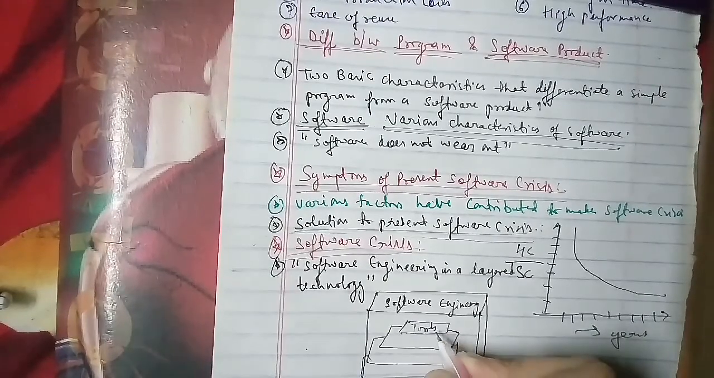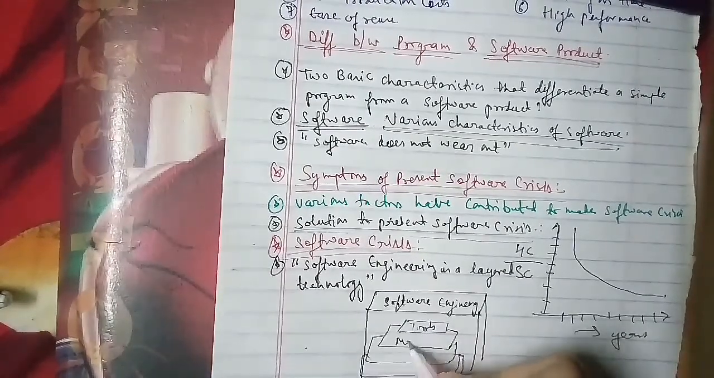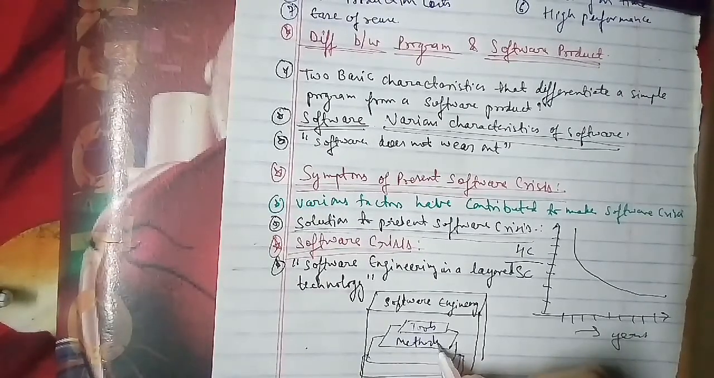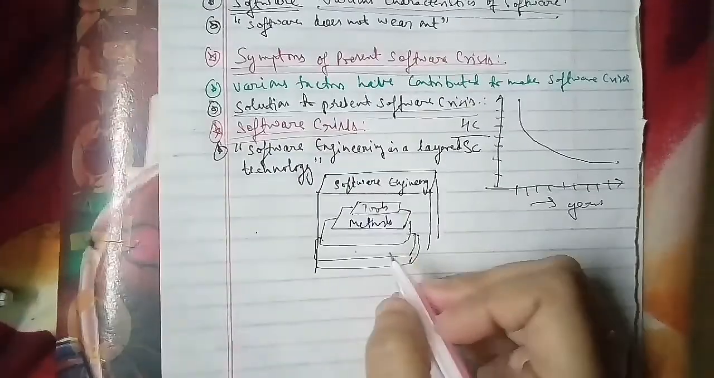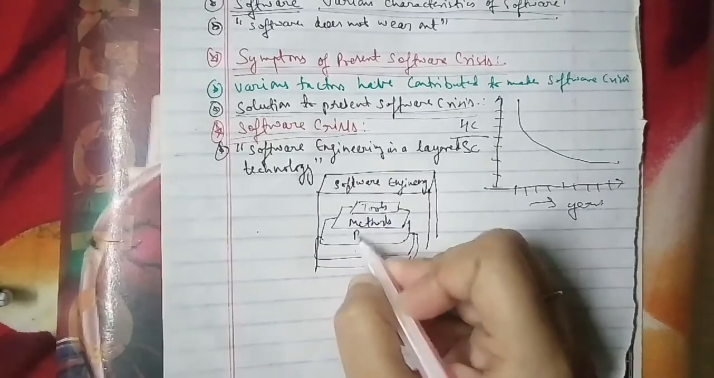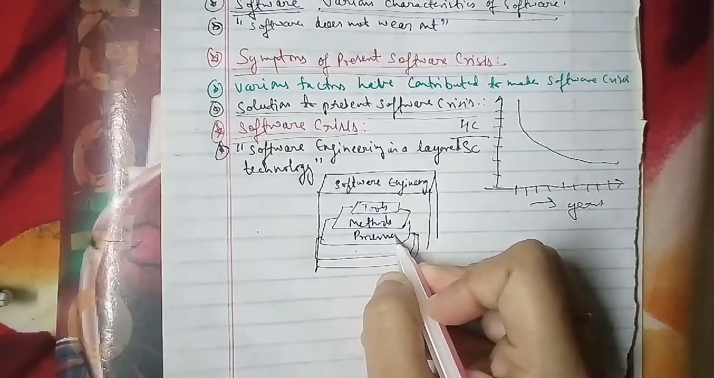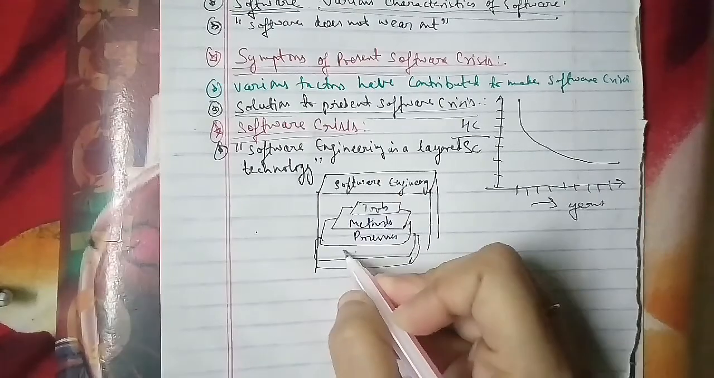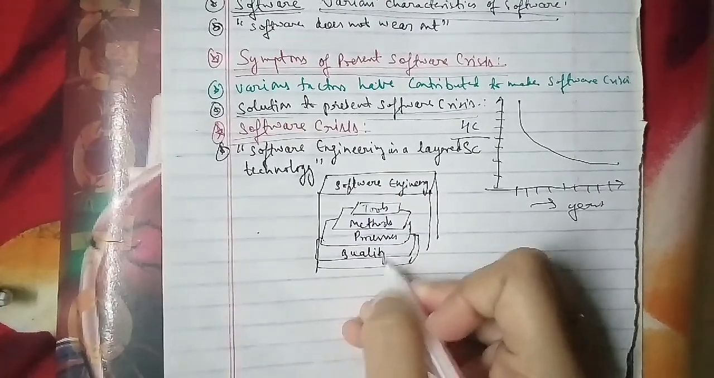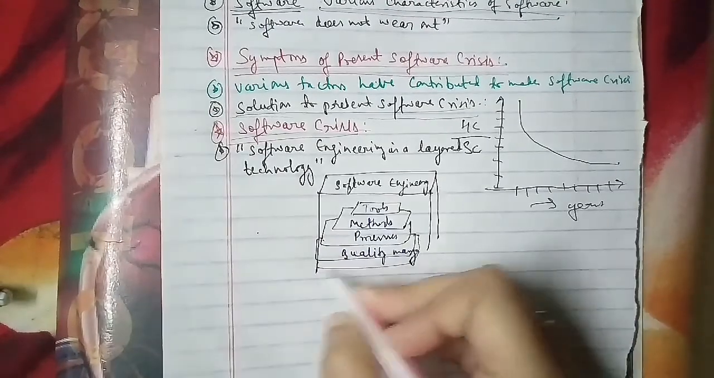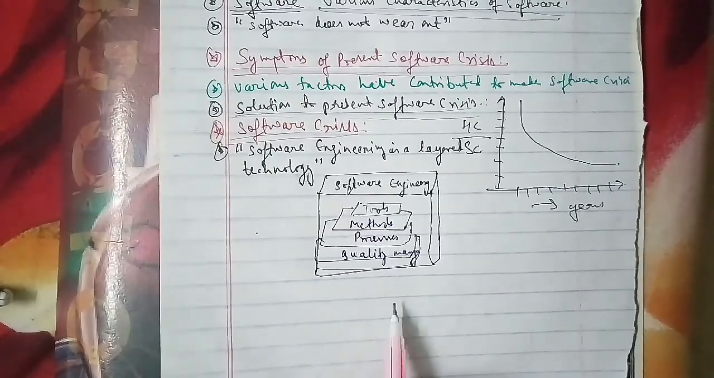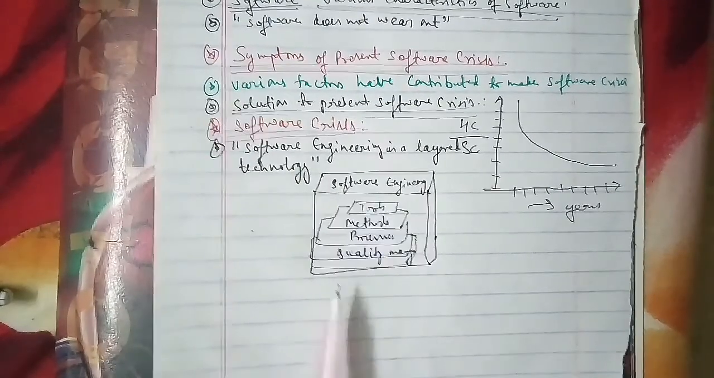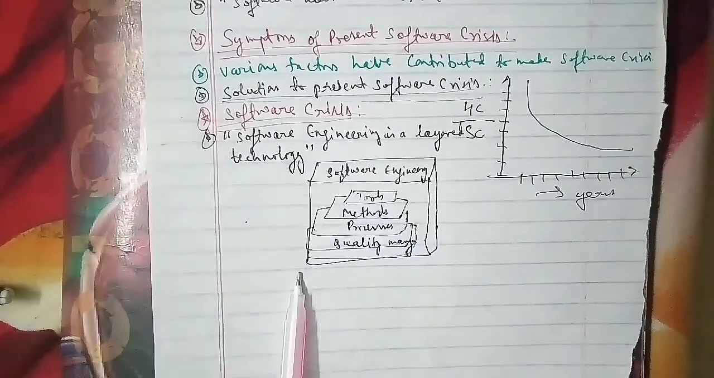In this, that is the automatic support for software. The second is your methods. This provides the technical details for the software, and the other we have is your processes. This is the foundation of software. The other we have is your quality management, that is the backbone of the software. So we'll talk about each and every layer of software engineering in detail as well.